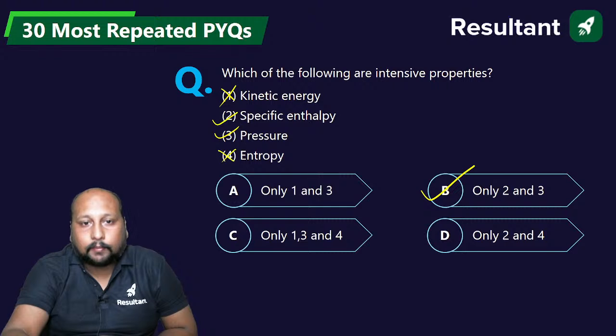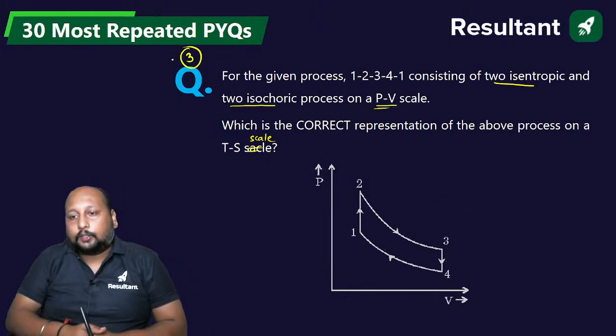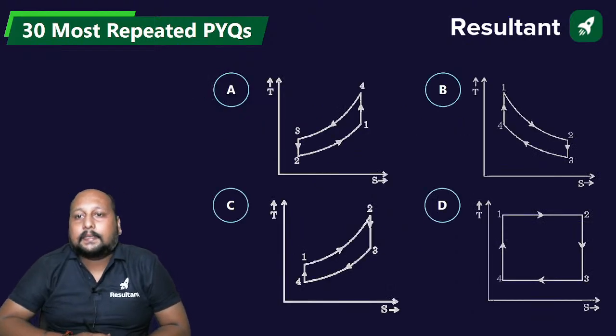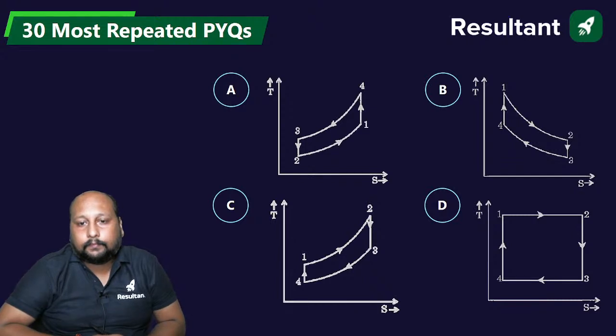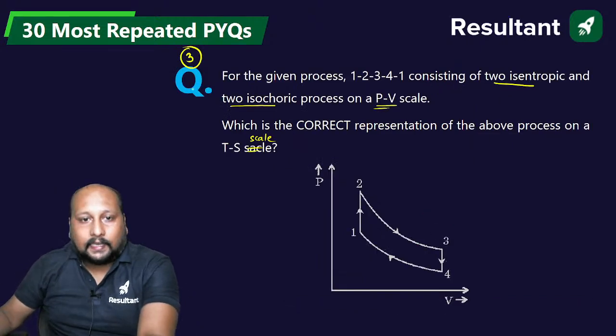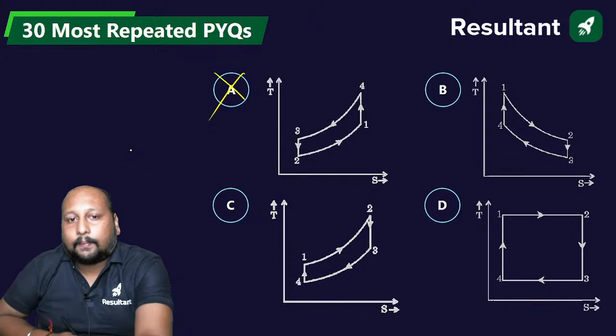And let me write the question number also. This is question number 3. Okay, chaliye. A, B, C, or D? Now, if I try to visualize, the direction of the arrows is 1, 2, 3, 4. It is going from 1 to 4 and 4 to 3. This is not possible. So among B, C, and D.